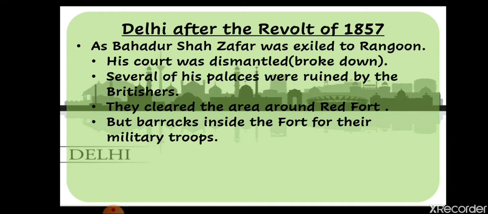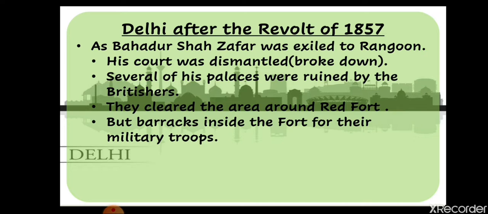Bahadur Shah Zafar was exiled to Rangoon. Now what happened to Delhi when he was exiled? First of all, his court was dismantled. The Britishers broke and ruined the court of the palace of Bahadur Shah Zafar. Next, several of his palaces were ruined by the Britishers.